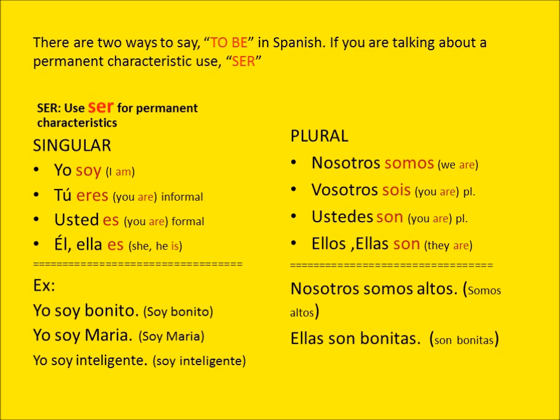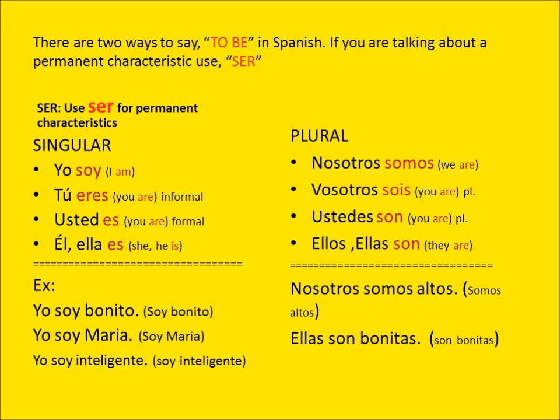Let's see some examples. Yo soy bonito. That is a permanent characteristic. I am handsome. That doesn't change from minute to minute. Okay. Yo soy María. Yo soy inteligente. Nosotros somos altos. Ellas son bonitas.